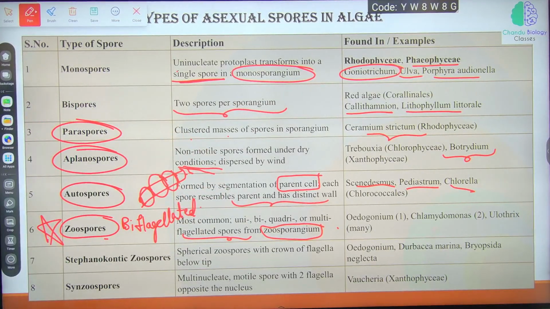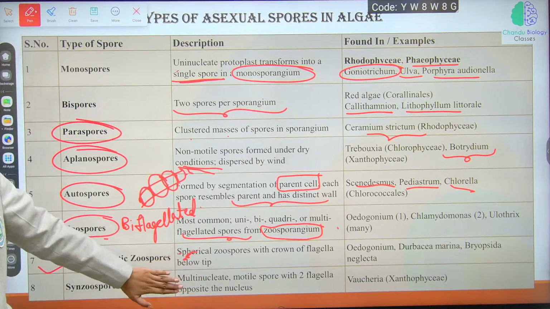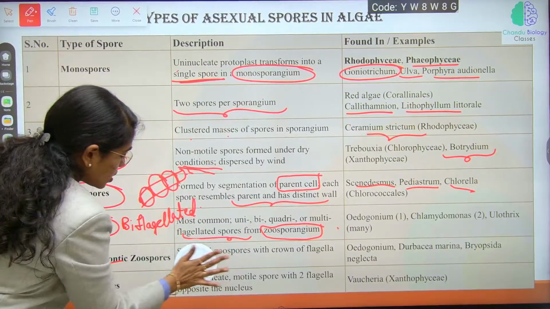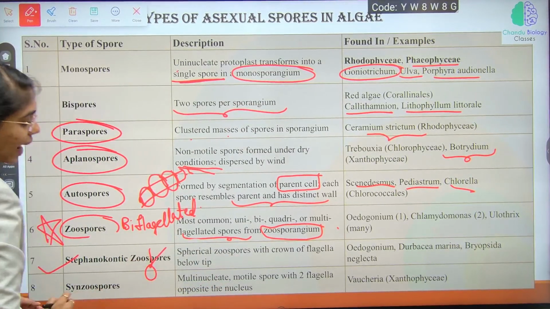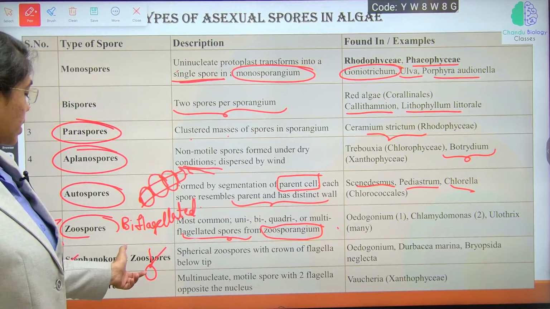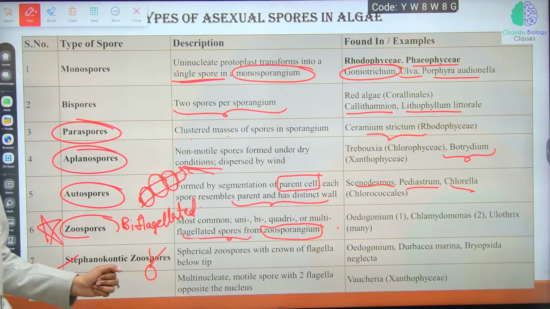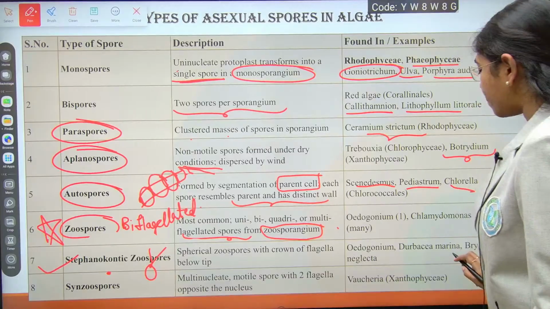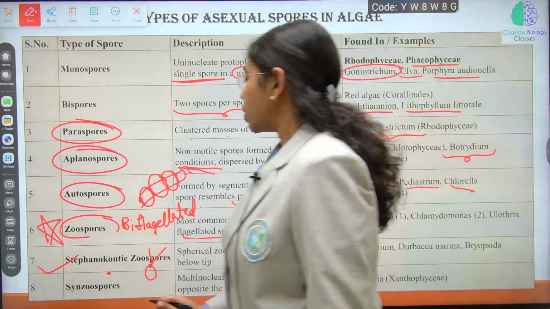Clear? Next are stephanokontan zoospores. These are spherical zoospores with a crown of flagella at the tip. This type of zoospores, stephanokontan zoospores, is observed in Oedogonium, Derbesia and Bryopsis. Fine.